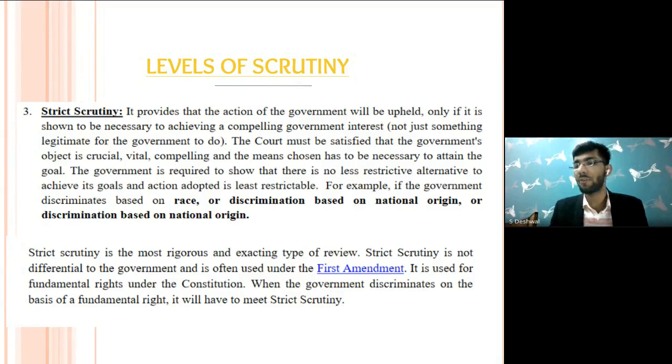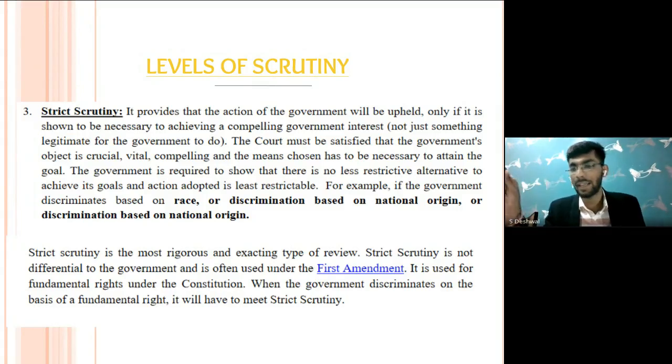Whenever there is a violation of fundamental rights, and when I say fundamental rights in the US Constitution, I mean the first 10 amendments. All right, please read the first to the tenth amendment. That is usually known as the Bill of Rights. And in fact, the court has judicially interpreted and derived more rights out of it.